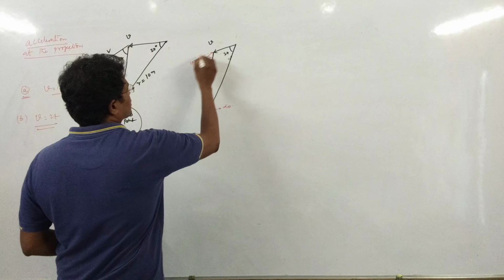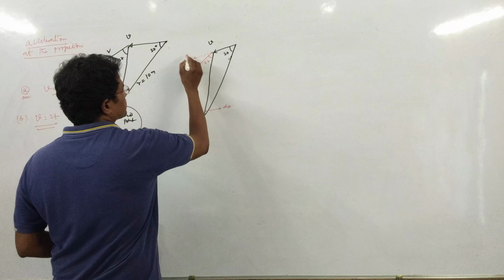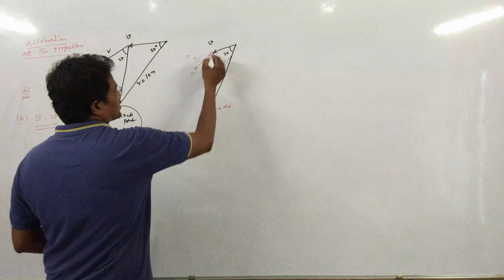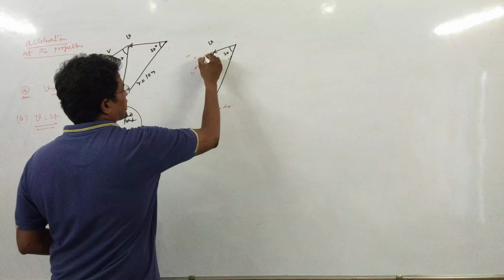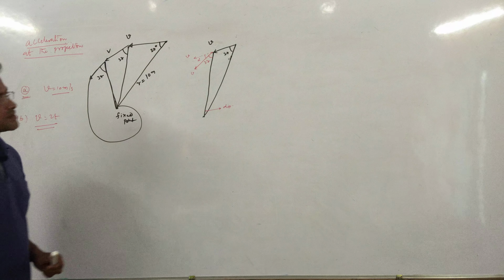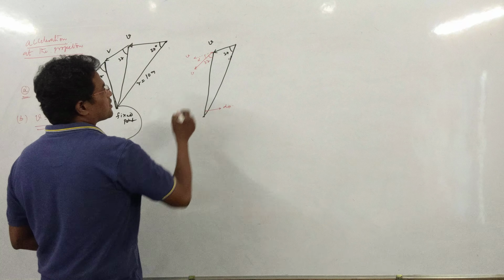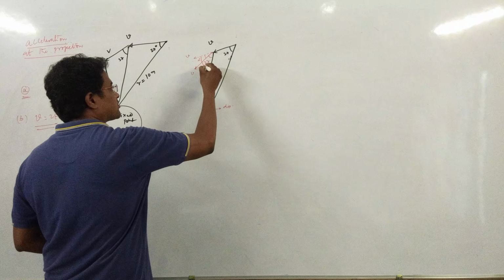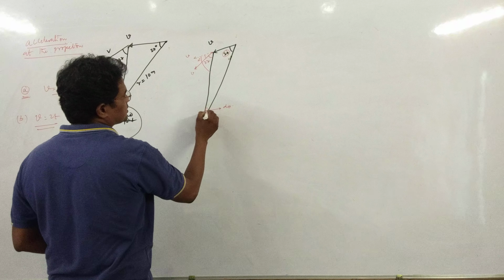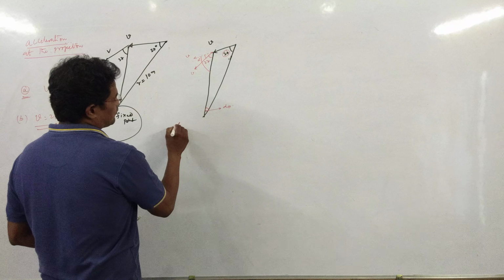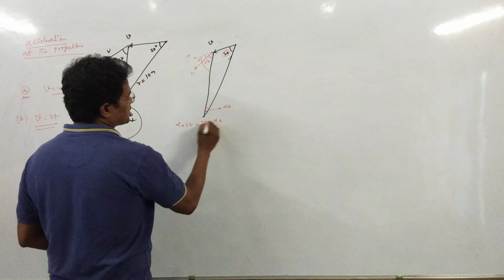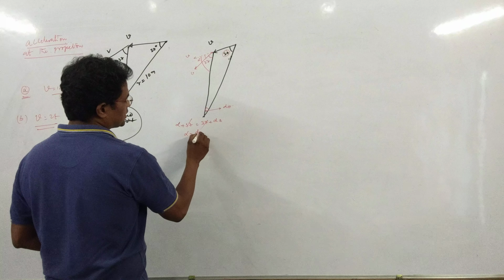Now with the initial velocity direction v, this makes an angle, let's say alpha. Now when you consider the sum of the interior angles, the external angle equals this angle plus this angle. This angle is d theta. So alpha plus 37 is equal to 37 plus d theta. Here alpha is equal to d theta.